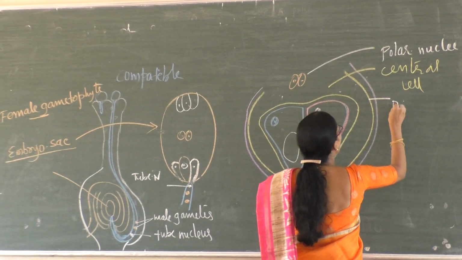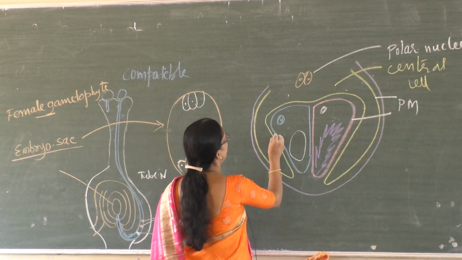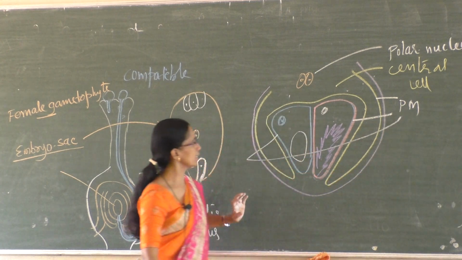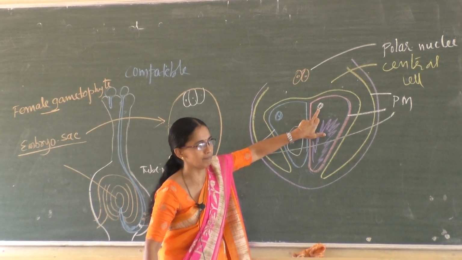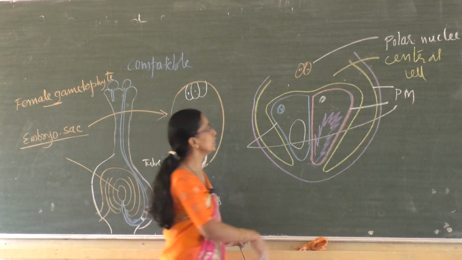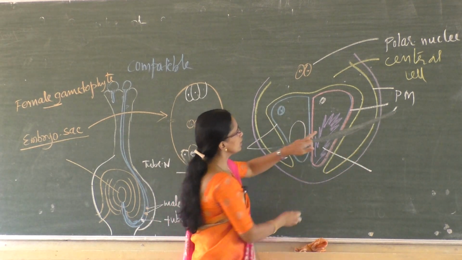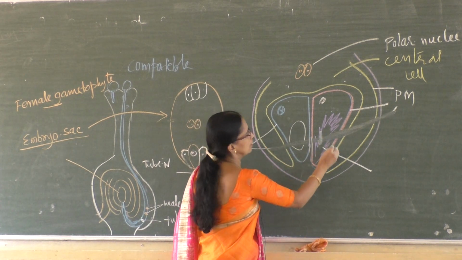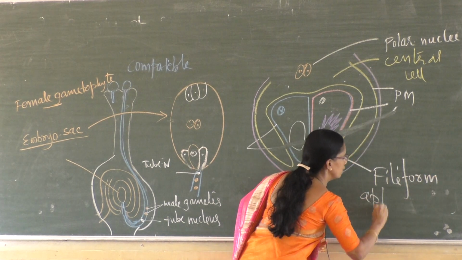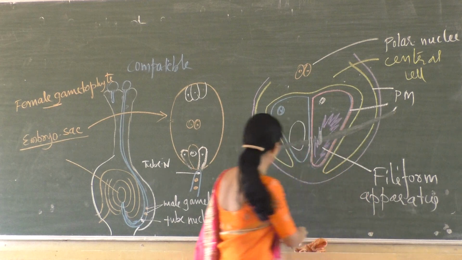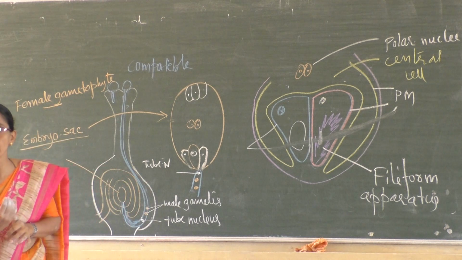Now this is the plasma membrane of the central cell. This is the plasma membrane of the synergid, whereas this is the plasma membrane of the egg cell. The egg cell with its nucleus, the synergid with its nucleus. And the synergid cell has a cellular thickening, which is called the filiform apparatus. The filiform apparatus helps in guiding the pollen tube into the egg apparatus.